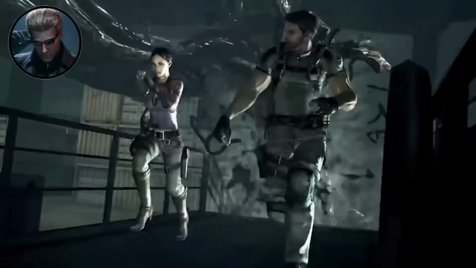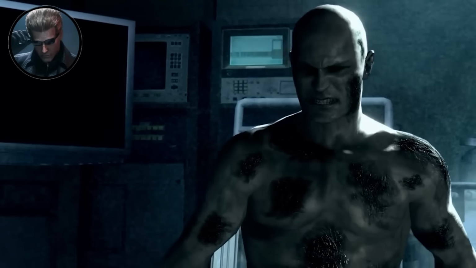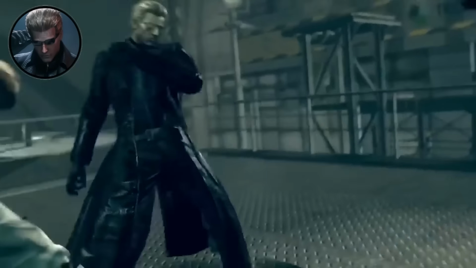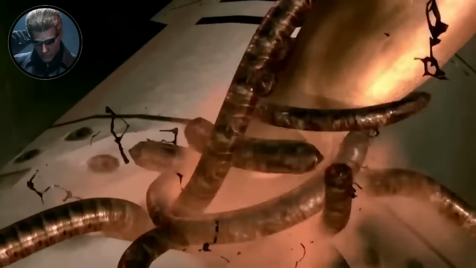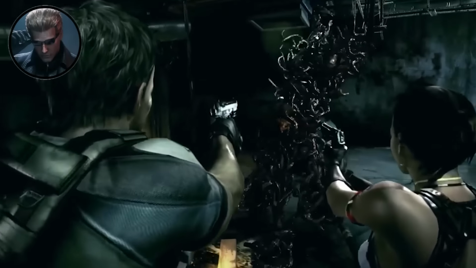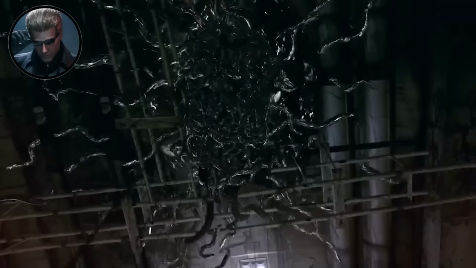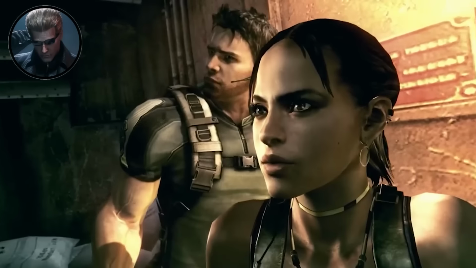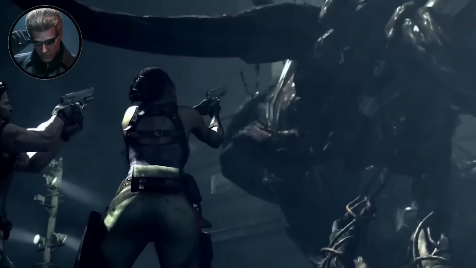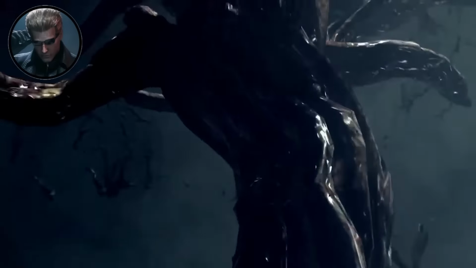These weren't just weapons, they were extensions of the host's will, capable of complex manipulation and even absorption of additional biological material. Infected hosts could grow in size and power by consuming other organic matter. The ultimate expression of the Uroboros virus was the Uroboros Virus, a towering, tentacled beast that absorbed organic matter to grow stronger and more dangerous. This massive creature, faced by Chris and Sheva in Resident Evil 5, demonstrated the virus's terrifying potential to create seemingly unstoppable monstrosities that could adapt and evolve in real time during combat.